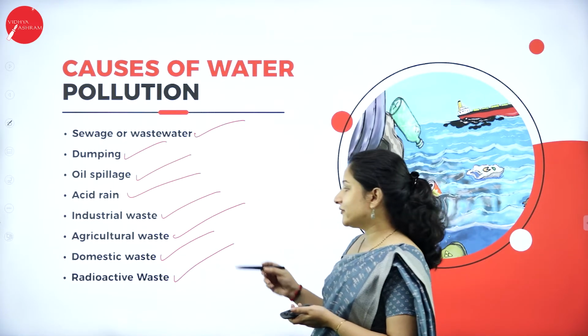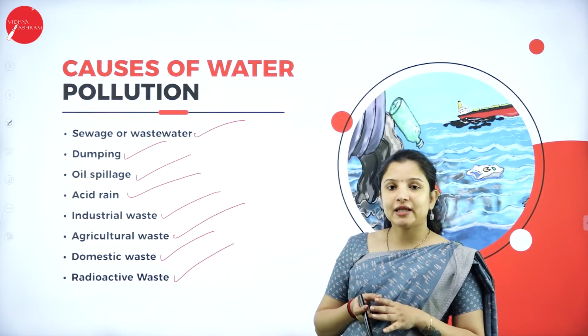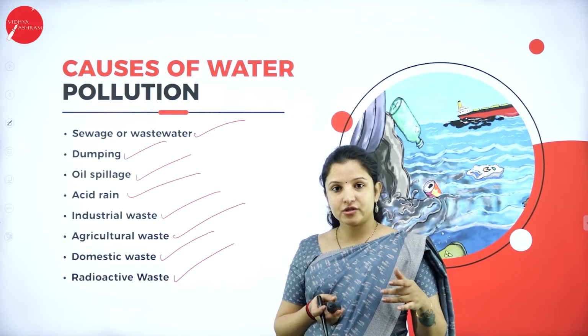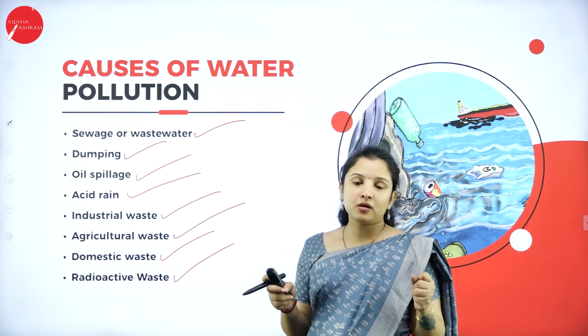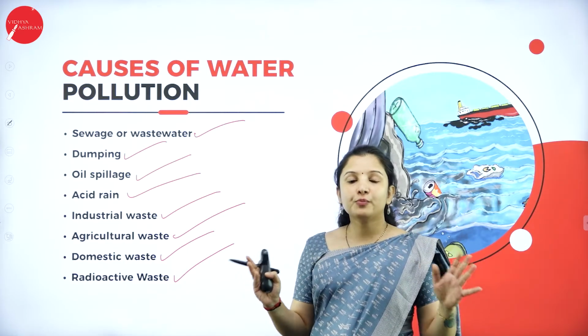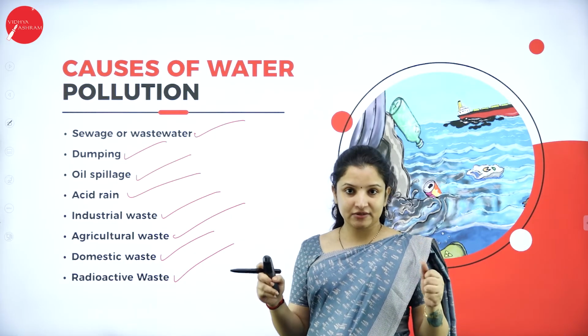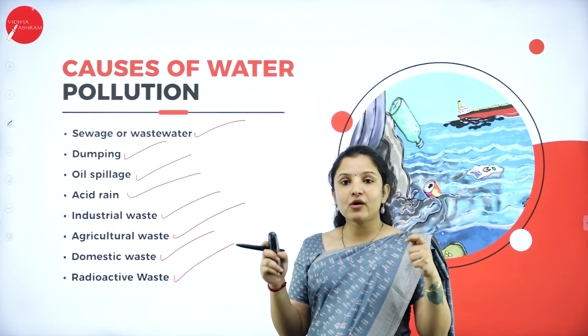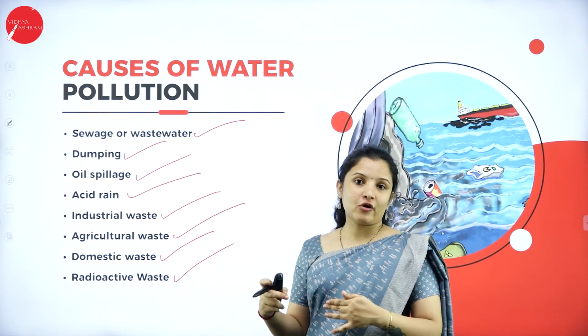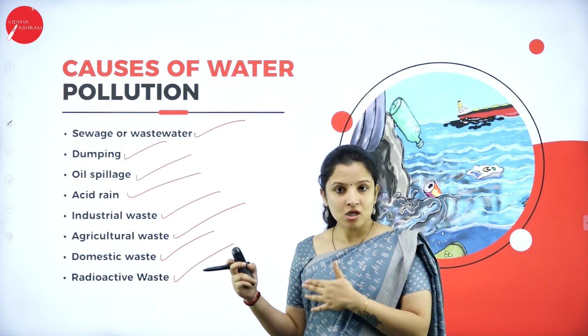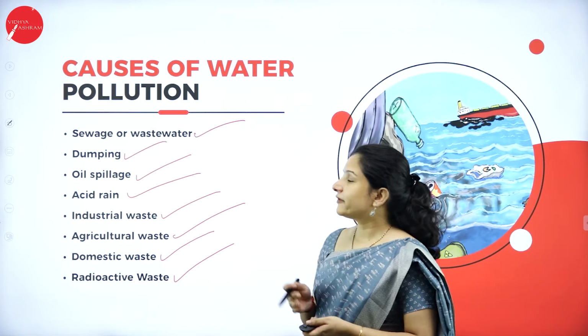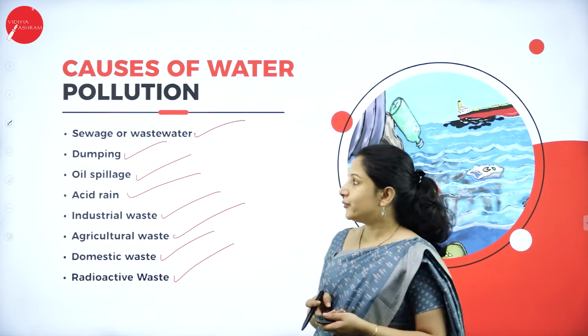Next is radioactive waste. How radioactive waste can cause water pollution is because of no proper construction or no proper maintenance of the radioactive sites. What happens? The radioactive waste can leach through the soil and it can reach the water body. So that is how radioactive waste can also cause water pollution.